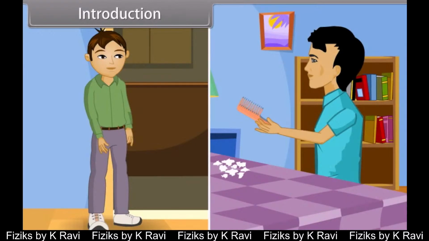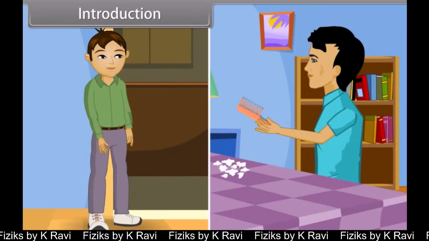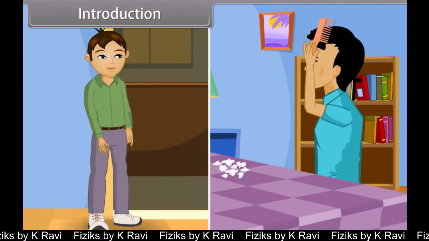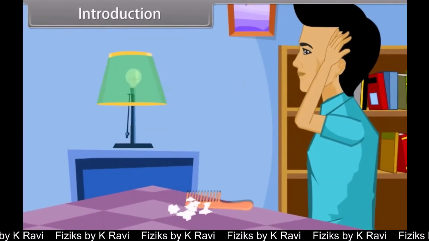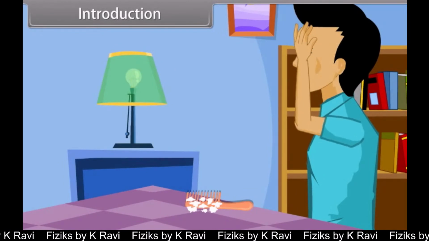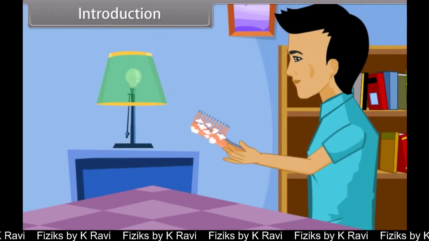They are planning to purchase some articles from the market. For this, Sanjay is ready and waiting for Amit. Amit is combing his hair. After combing, when he puts the comb on the table and again picks the comb, he gets surprised.